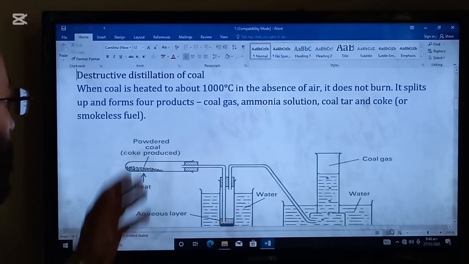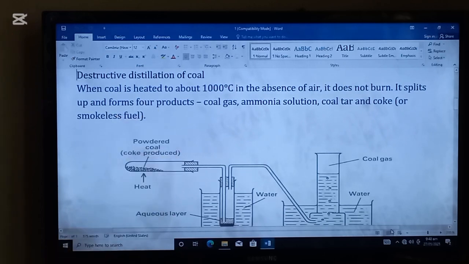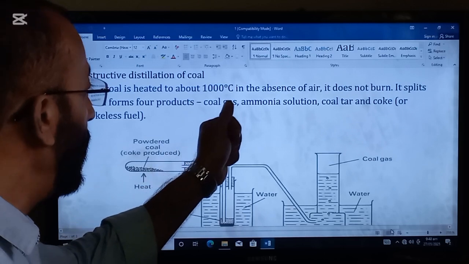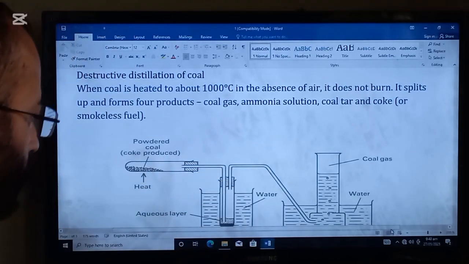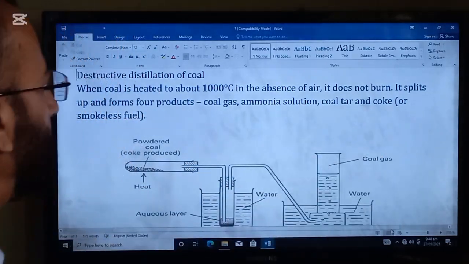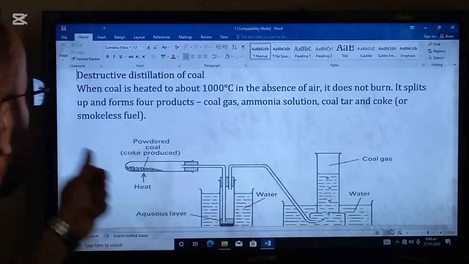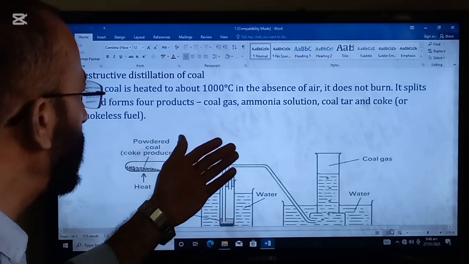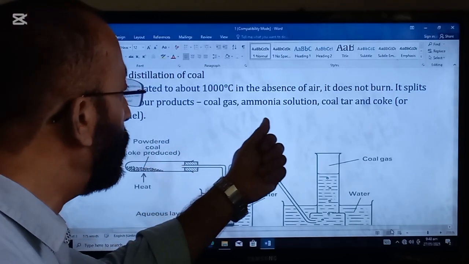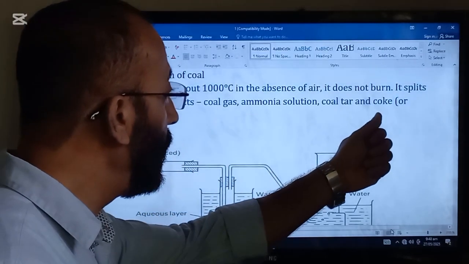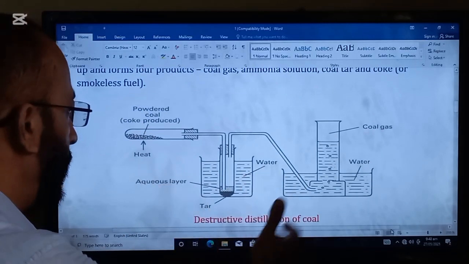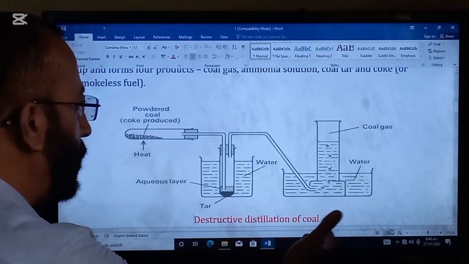Destructive distillation of coal. When coal is heated to about 1000 degrees C in the absence of air, it does not burn. It splits up and forms four products. The products are coal gas, ammonia solution, coal tar, and coke or smokeless fuel. Here is the figure showing destructive distillation of coal.